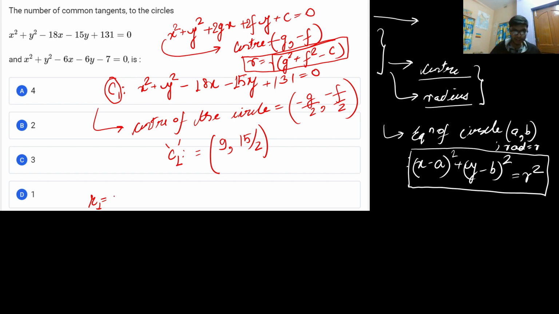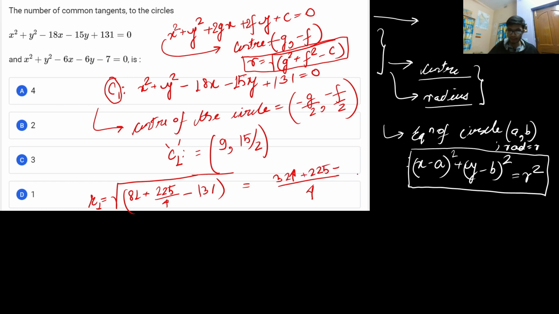For the radius of the first circle, it is given as 9 square, which is 81, plus 15 by 2 whole square, which is 225 by 4, and minus the constant. The constant is 131. If you calculate this, taking 4 as the denominator, this becomes 324 plus 225 minus, if you multiply by 4, 524.